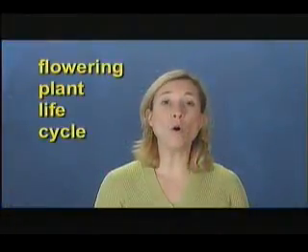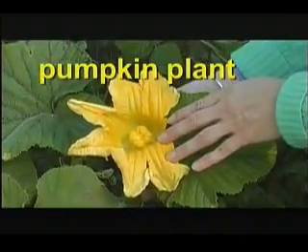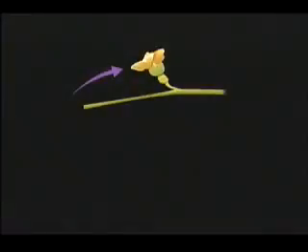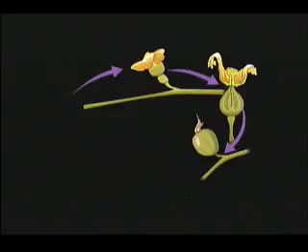Now let's look at the whole process of making a new flowering plant from start to finish. We'll use a pumpkin plant as our example. First, pollination and fertilization occur in a pumpkin plant flower. The ovule within the flower's ovary contains a fertilized egg. The petals fall away and the flower's ovary becomes the fruit. The fertilized ovules become the seeds. Each seed contains a plant embryo. If a seed sprouts, it will become a new pumpkin plant.